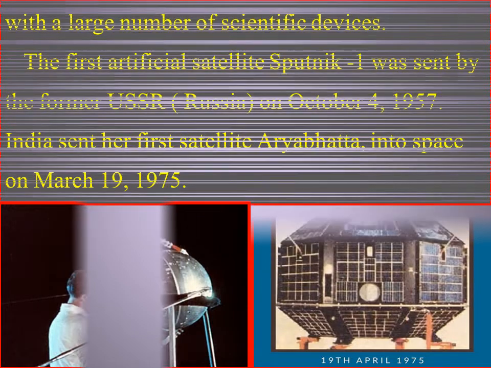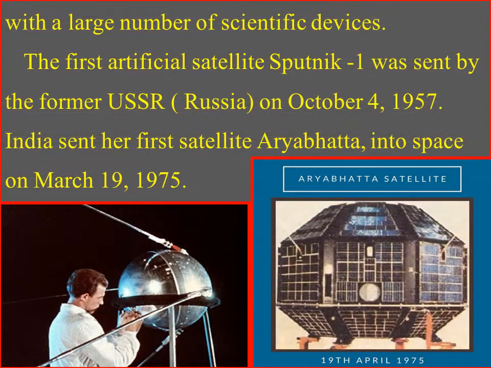The first artificial satellite, Sputnik 1, was sent by Russia on October 4, 1957. India sent its first artificial satellite, Aryabhatta, into space on March 19, 1975. You can see the picture of Aryabhatta and Sputnik 1 here.